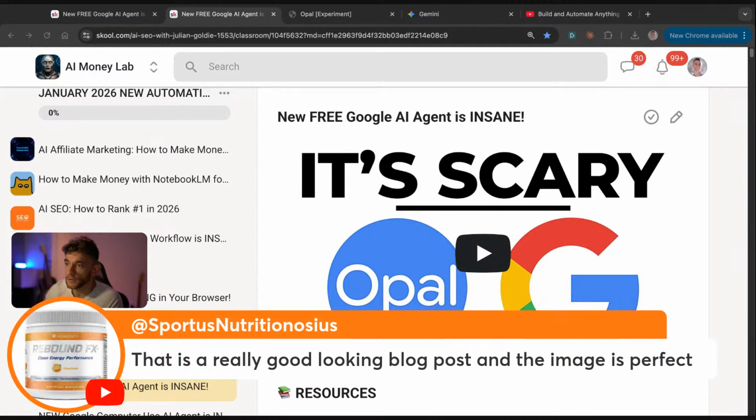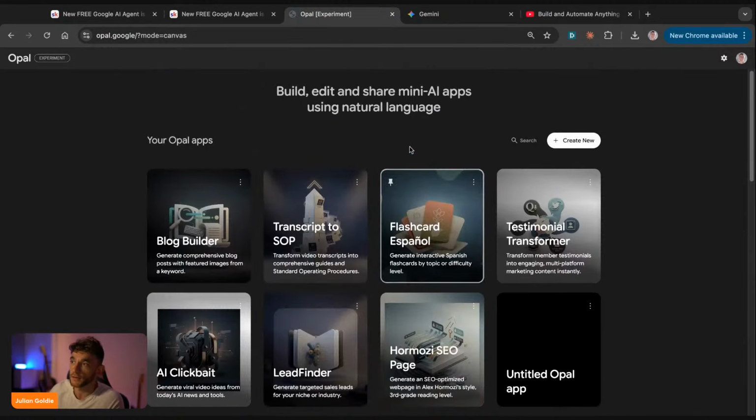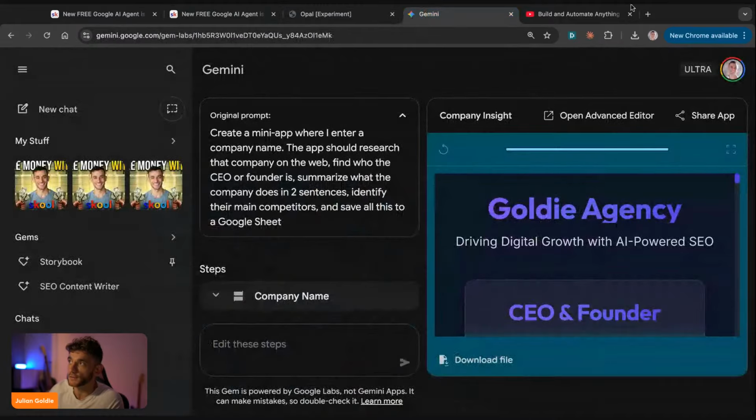All right. Sporter says that is a really good looking blog post and the image is perfect. Thank you very much, sir. But yeah, these tools are insane. These tools are absolutely amazing. And you can just go off and build them for free, as you've seen today.